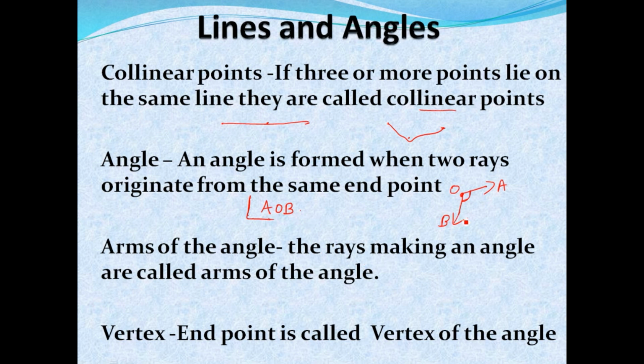These two rays, OB and OA, the rays making an angle, are called the arms of the angle. So one arm is ray OA and the other arm is ray OB, and the end point is called the vertex of the angle. Here the end point is O, which is called the vertex of the angle. All these definitions, that is line, line segment, ray, angle, collinear points, you have learned in your earlier classes.